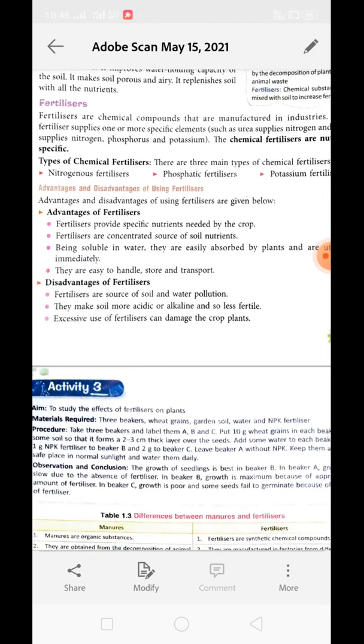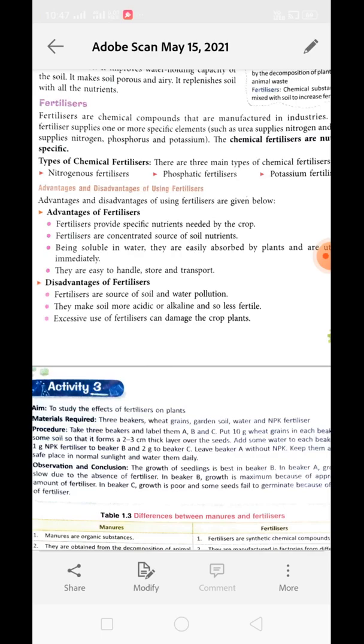For example, if your field is lacking nitrogen, you will go to the market, buy urea, apply the urea in the field, and the field will get rich with nitrogen. The next is fertilizers are a concentrated source of soil nutrients, meaning they have a very high amount of these nutrients, so they should be applied in very tiny amounts.